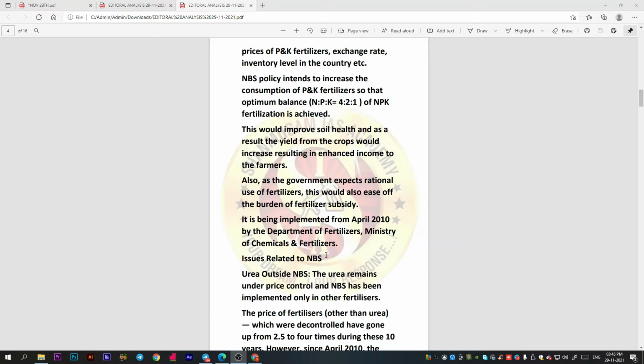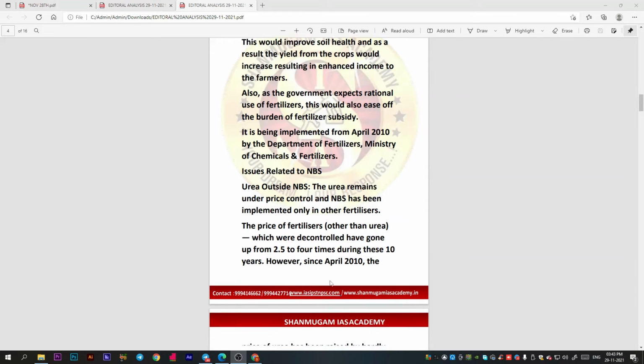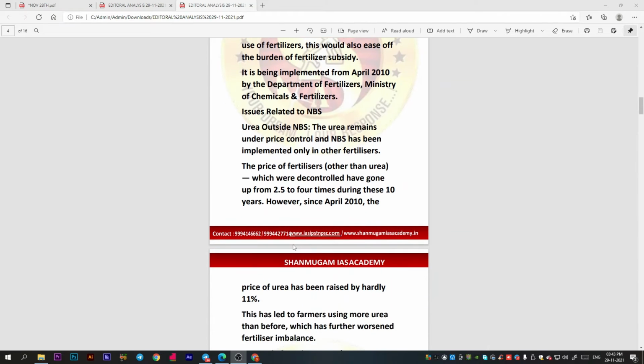This is important. And urea is outside NBS. Under the nutrient based subsidy, we have nitrogen, phosphorus, potassium and sulfur. Here the urea is outside the NBS. We need to know this, because the question can be like this: is urea under this NBS or not? So here you need to be very clear about which nutrients are the basis for the subsidy, and which fertilizer prices are decontrolled and have gone up to 2.5 times more in 10 years.